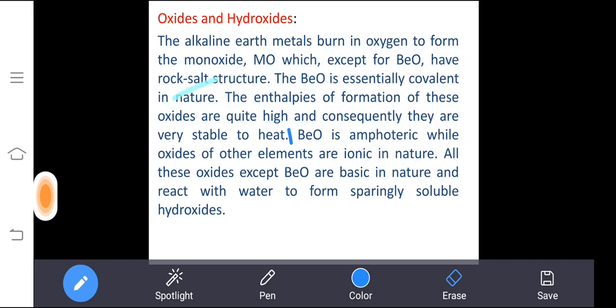Other oxides, as you move down the group, are ionic in nature. All the oxides except beryllium oxide are basic in nature. They react with water to form sparingly soluble hydroxides. Sparingly soluble means less soluble, not fully soluble. Sodium hydroxide and potassium hydroxide are completely soluble, so we can call them alkalis also. But here the hydroxides of the alkaline earth metals are sparingly soluble.